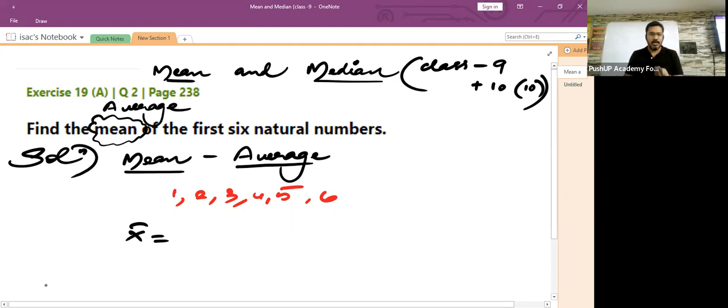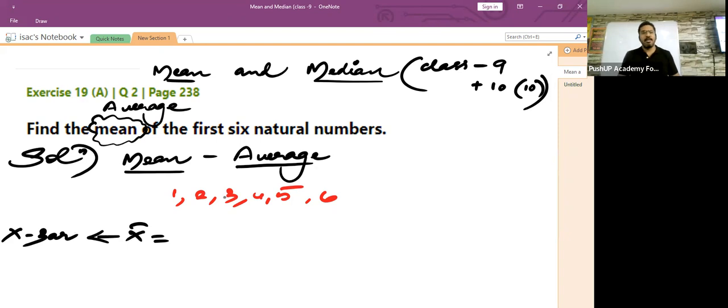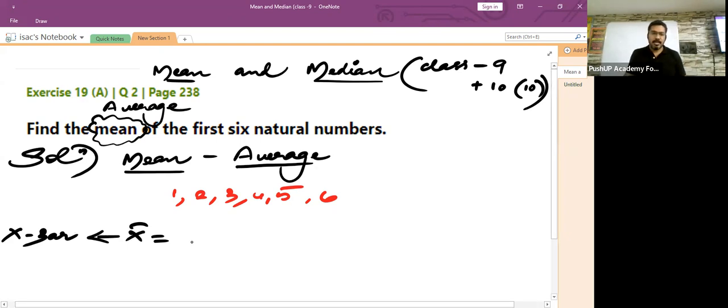Now, how do we denote average or mean? That is denoted by X bar. Children, how will you pronounce this? You will pronounce this as X bar. Make a note of this. How do we denote average? By using X bar. Okay, X bar is equal to the sum of all the observations. I repeat, children, the sum of all the observations.